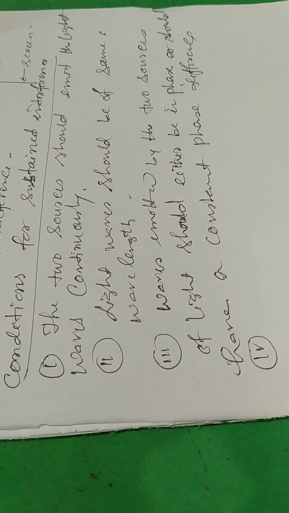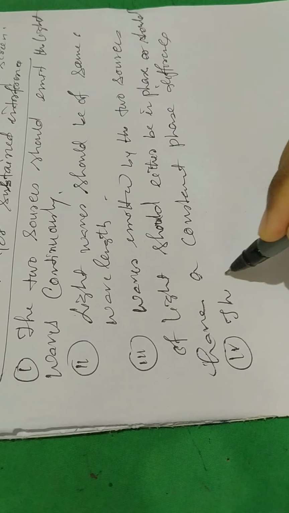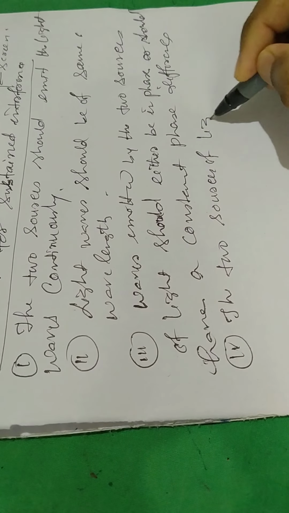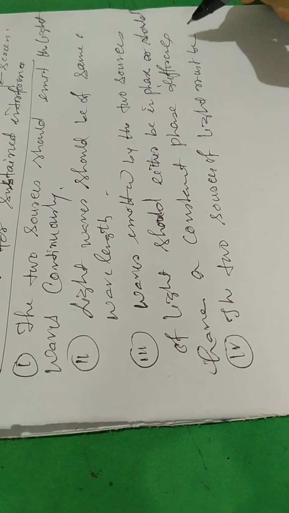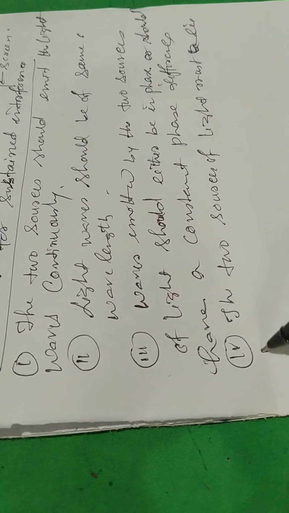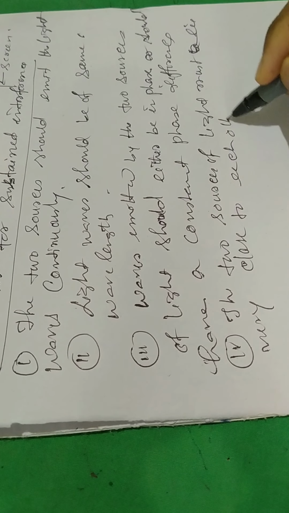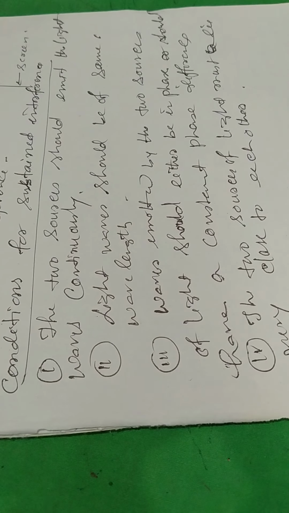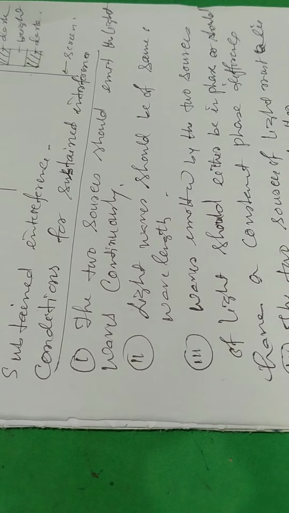Number 4, the two sources of light must lie very close to each other. So these are the conditions for sustained interference. For an interference pattern to occur on the screen, these are the conditions.